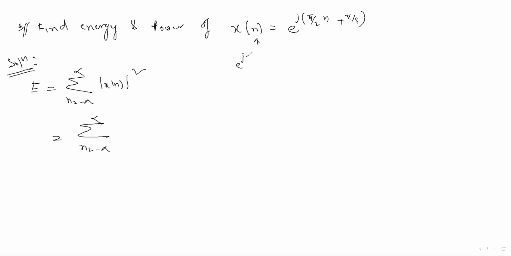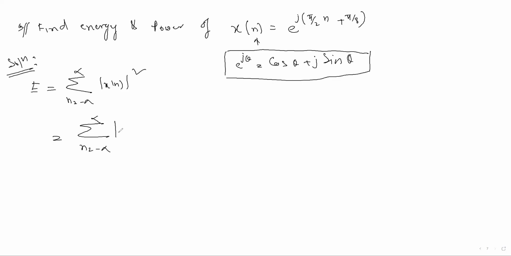Do you know that e to the power j theta, you can write as cos theta plus j sin theta? Understood? This thing you should also know.